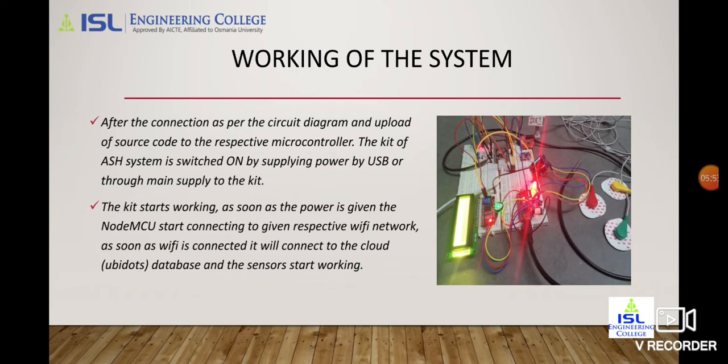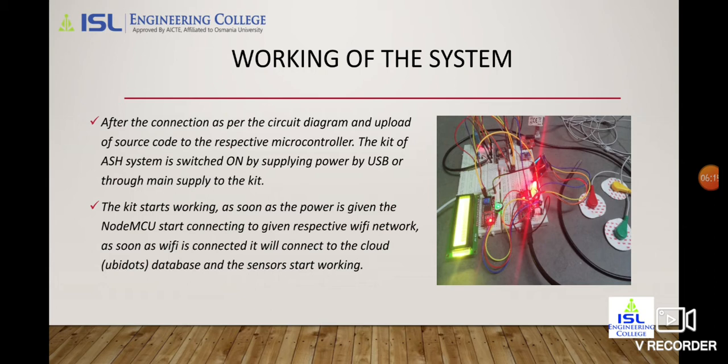Working of the system. After the connection as per the circuit and upload of source code to the respective microcontroller, the kit of the ASH system is switched on by supplying power by USB or through the main supply. The kit starts working as soon as the power is given. The NodeMCU starts connecting to the given Wi-Fi network.